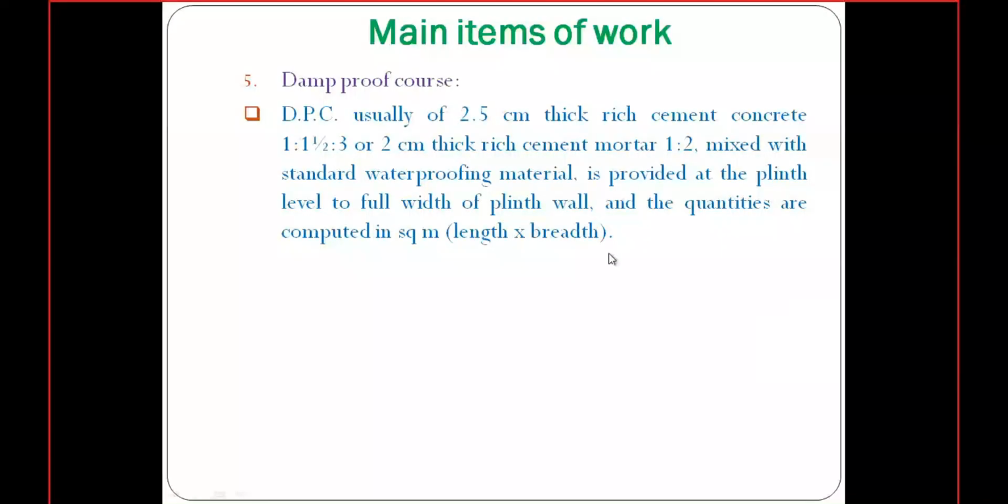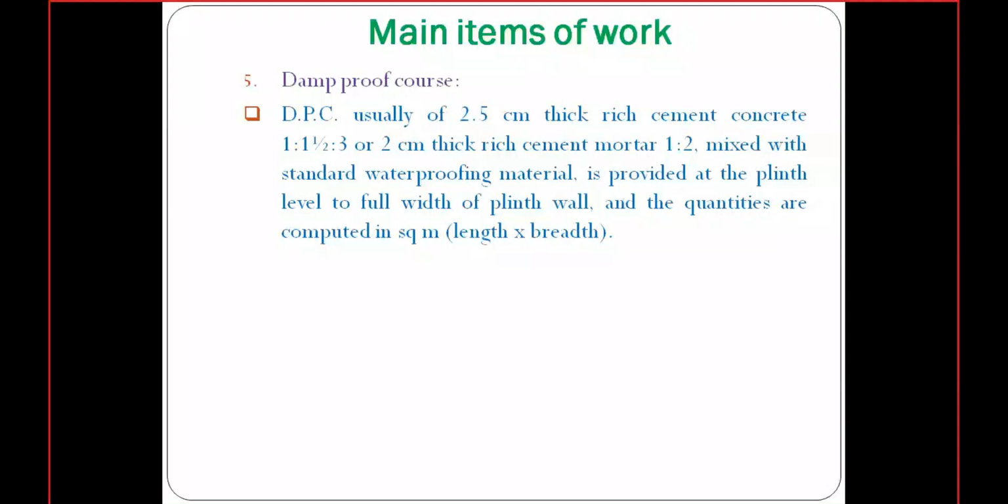For that, we need to lay one rich, thick cement concrete layer above the plinth beam, or above the plinth wall. That rich cement layer we call a damp proof course. Generally this can be cement mortar or cement concrete; you can use either.